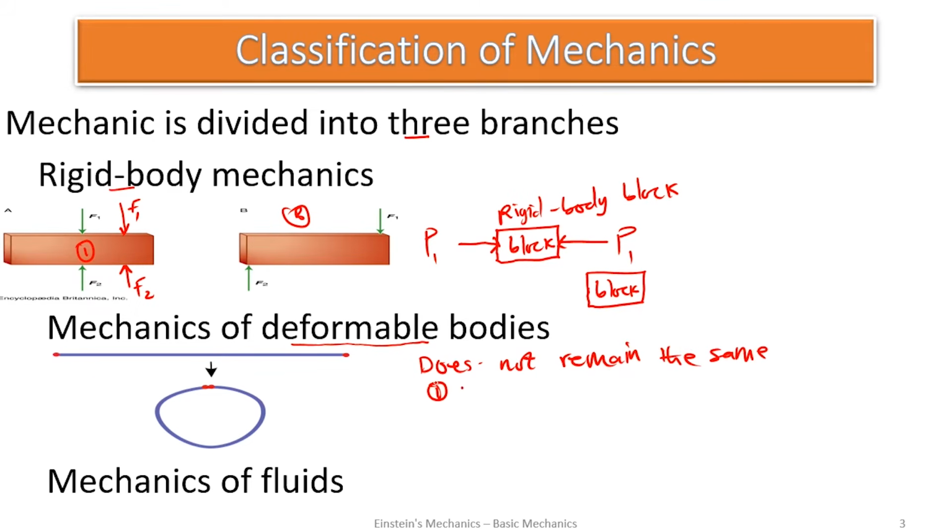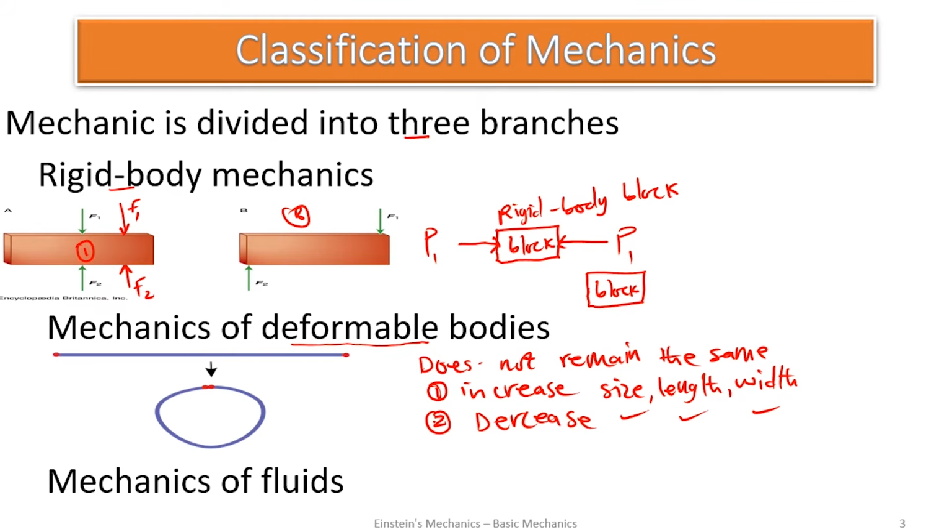There is either an increase in size, length or width, depending on how the force was applied, or there's a decrease in size, in length, and in width, depending on the application of the force on the body. So we can look at this body. Let's say this is a body and a force F1 is applied on the body.